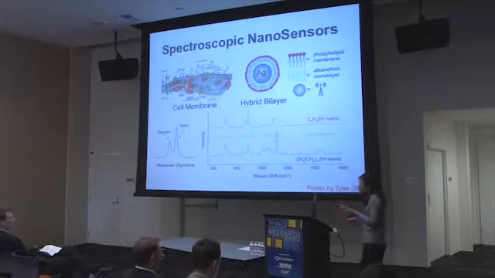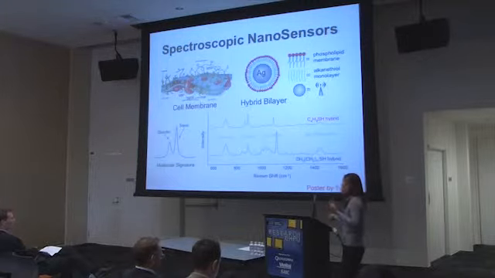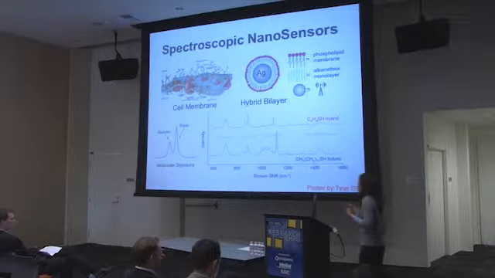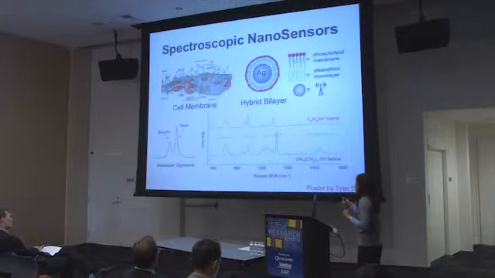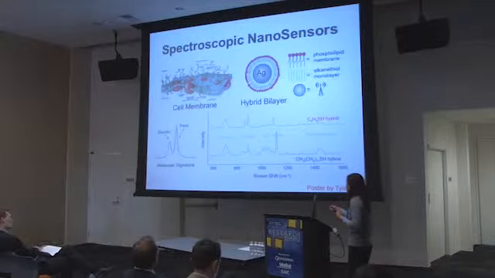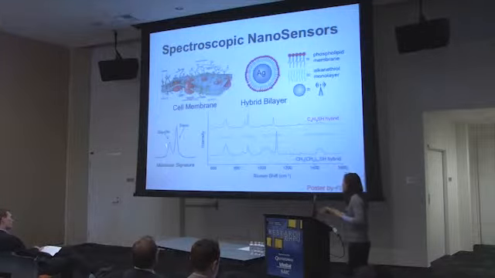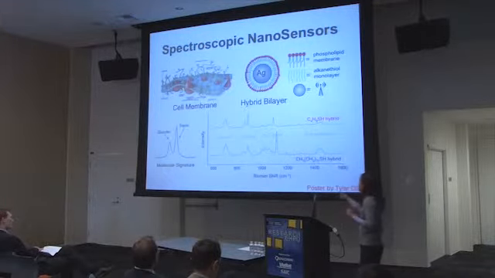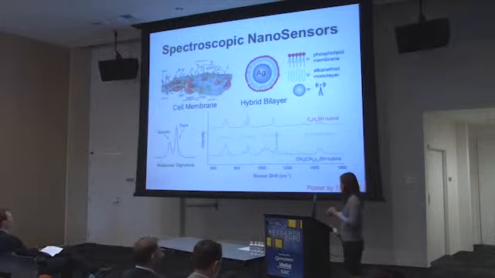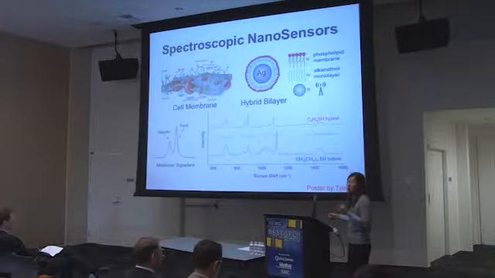And just to give you an example of how powerful this is, here is some data that was taken about a week ago by one of my students for a couple of different particles that have these hybrid bilayers. What you're looking at is a chemical signature of this bilayer structure. If you look at this spectra, you see all these pairs of peaks. And what those pairs of peaks are telling you about is the bond configuration for all of these chains in your phospholipids, the molecules that make up your cell membrane, and also in this synthetic part, this alkane thiol that we have around our optical antenna. They're basically telling you how ordered that molecule is.